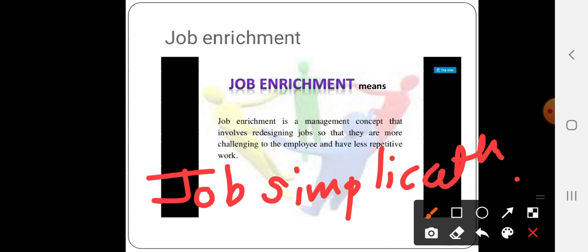The objective of job simplification is to develop improved work methods that maximize output while minimizing cost and expenditure. So that is what job simplification means.